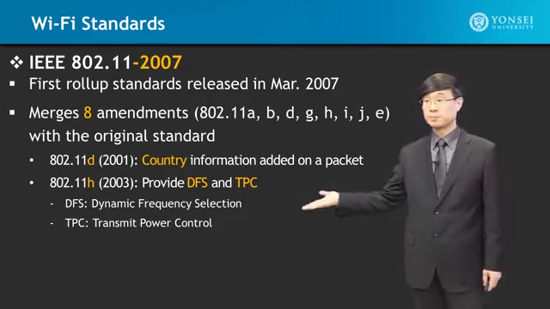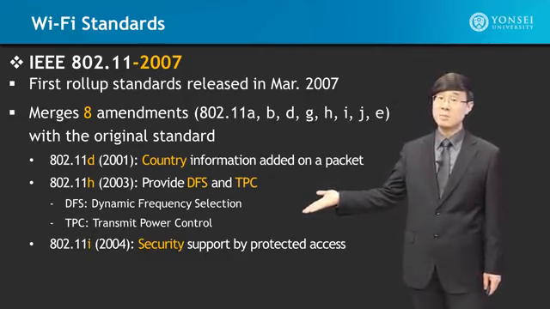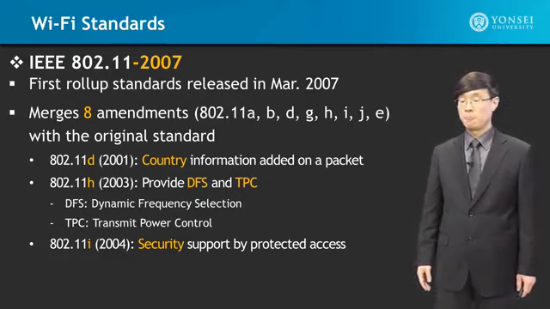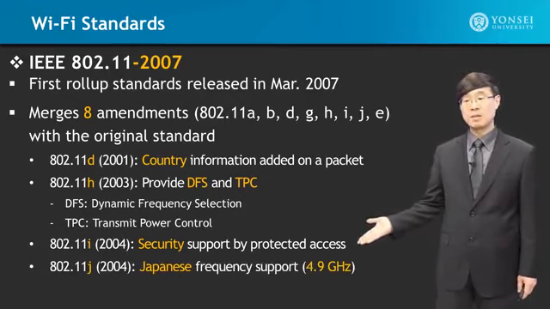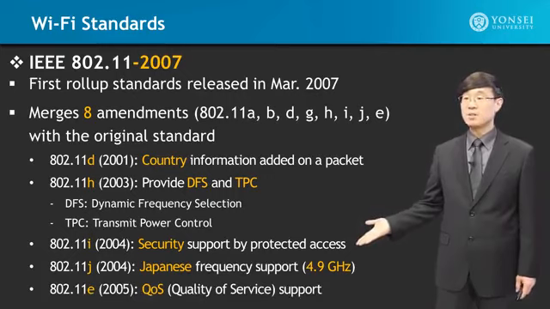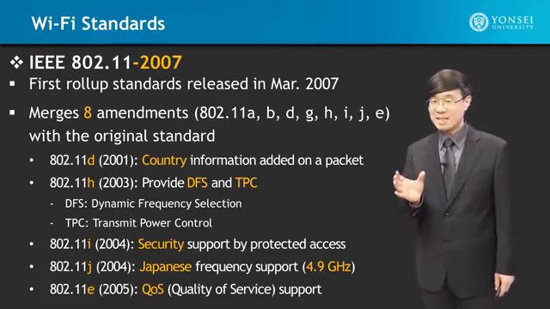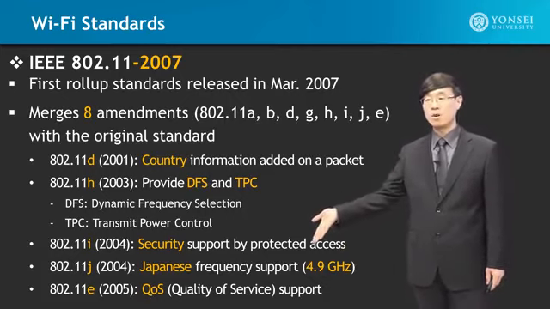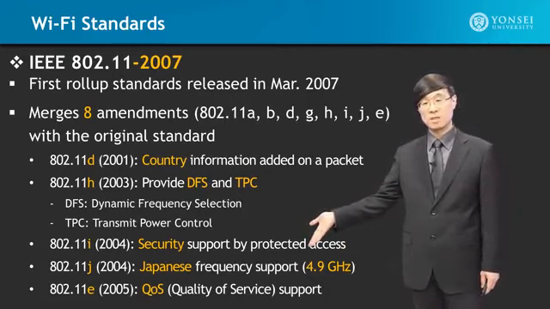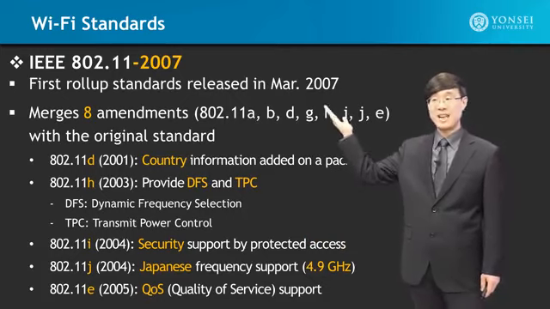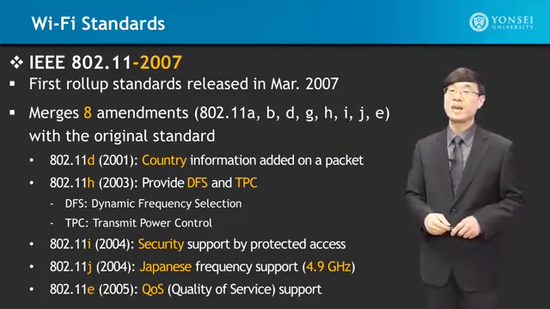Pretty cool. Then there are the security enhancements, which are included in the 802.11i protocol. Then we have the 802.11j protocol, which is for the Japanese frequency level support at the 4.9 gigahertz range. And then there's the 802.11e, which we already explained, for access categories that are used in support of priority for quality of service. Now, all of these were rolled up into a merger in this standard. Pretty cool, isn't it? And that's why this is important.